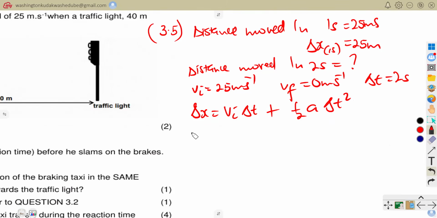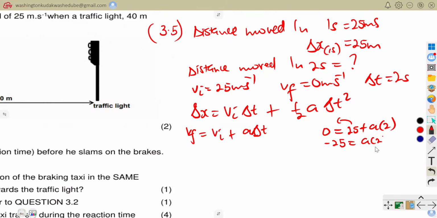For acceleration, we are going to use v final equals v initial plus acceleration times the change in time. If I feed in my information, I have 0 = 25 + a × 2. Then negative 25 equals a times 2. If I divide throughout by 2, my acceleration is equal to negative 12.5 meters per second squared. So I've determined my acceleration.